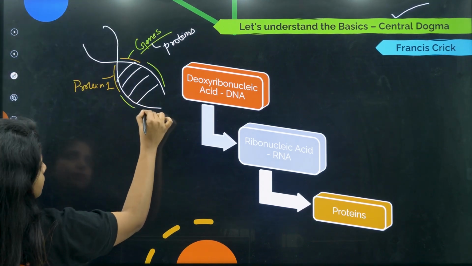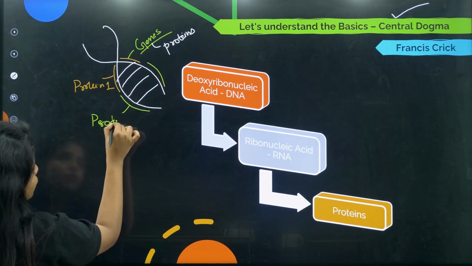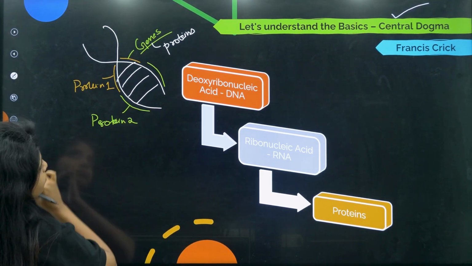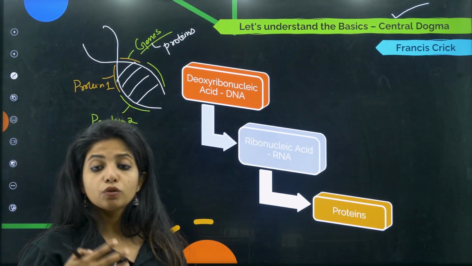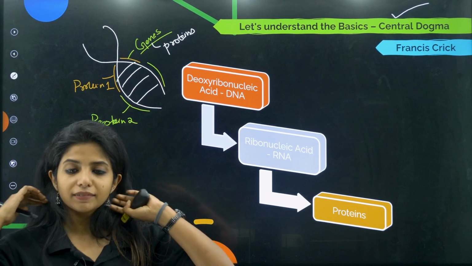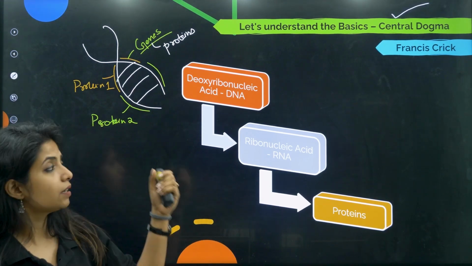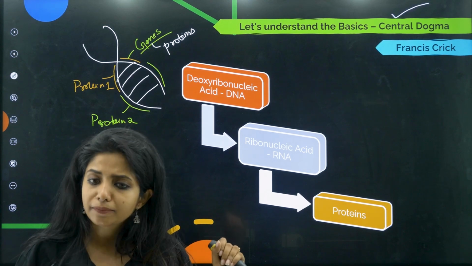Going ahead, think of there is gene 2, and this one will be responsible for the formation of protein 2. Similarly, you have so many different proteins being made with the help of genes, and that is why we are the way we are looking right now. All our physical characteristics are determined by the proteins that are there in our body.